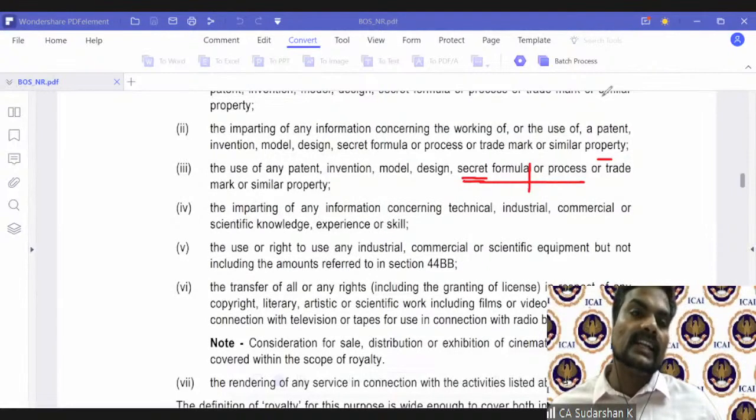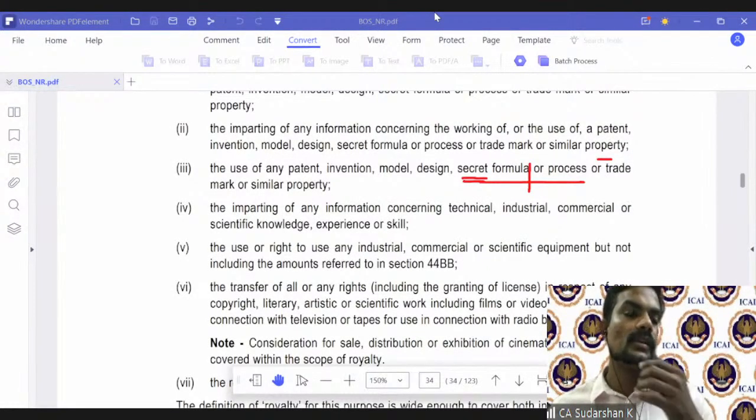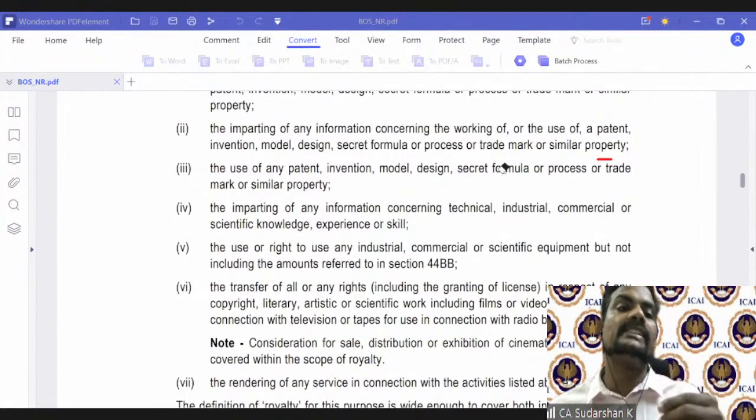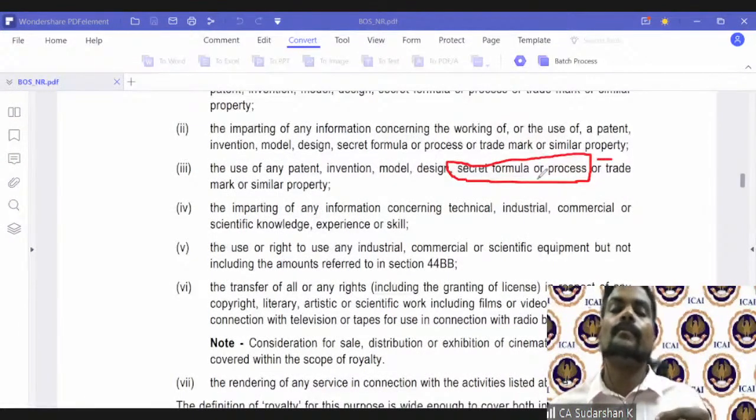Now, interestingly, Delhi High Court, in the case of New Skies Satellite, has held that you have to read this as one and the same. That is, it should be secret formula or secret process because there is no comma here. So it is one. Secret formula or secret process is one, and secret is an essential factor.